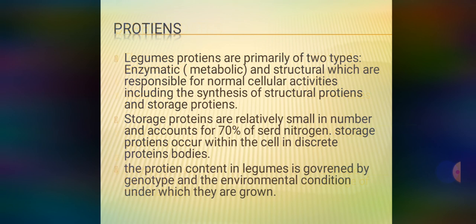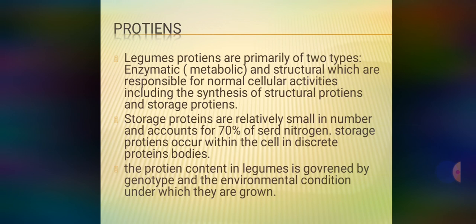Next there are proteins. Which types of proteins are available in legumes? The legume proteins are primarily of two types: enzymatic or metabolic, and structural proteins. Both are found in legumes, which are responsible for normal cellular activities including the synthesis of structural proteins and storage protein.